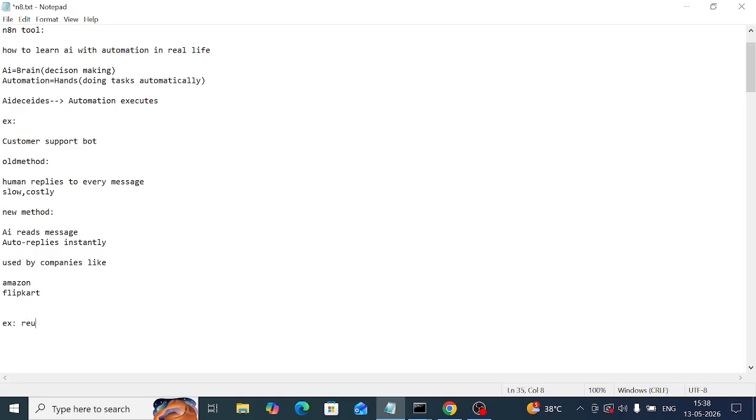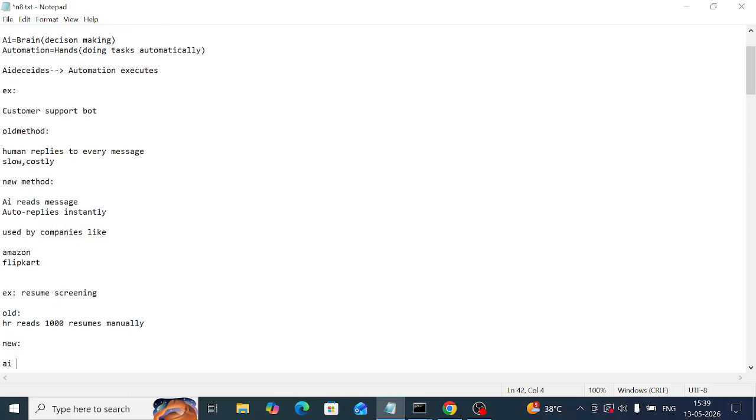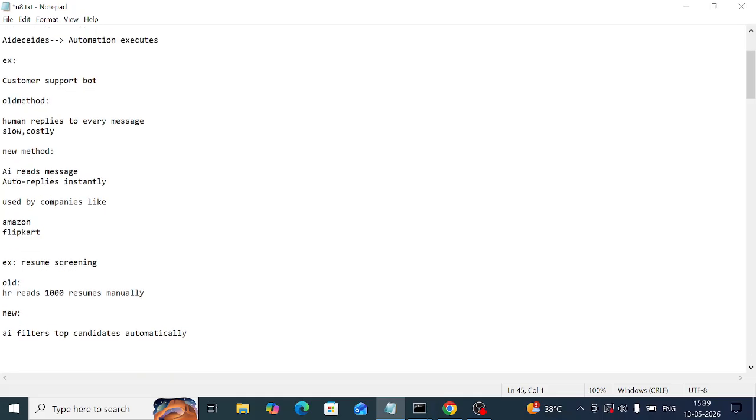Another example: resume screening. In olden days, what happened? HR reads a thousand resumes manually. But after AI came, AI filters top candidates automatically. That is the advantage.